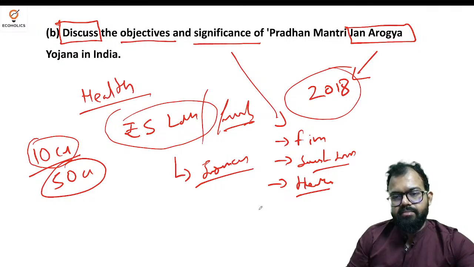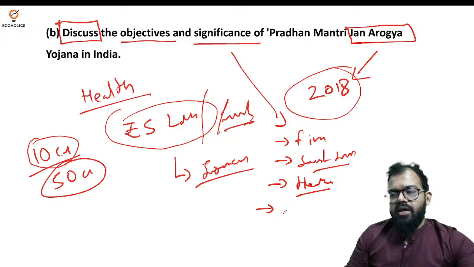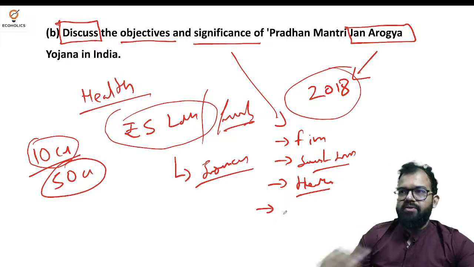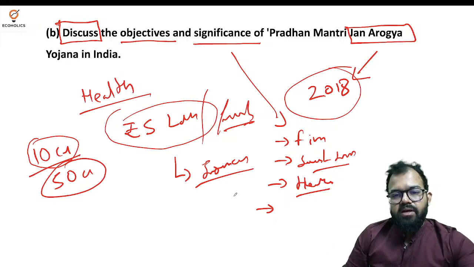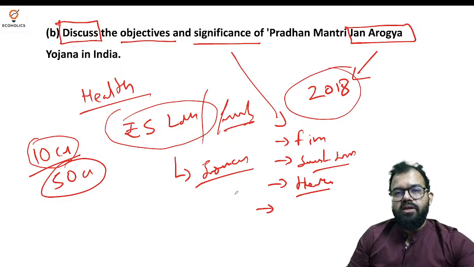That is where the middle class and the poor class people struggle. So those who are from the vulnerable section of the society, they struggle with healthcare expenses. I was reading something in the newspaper where it has been said that one health problem in a family can leave that family in poverty.